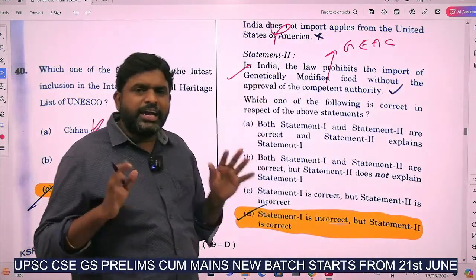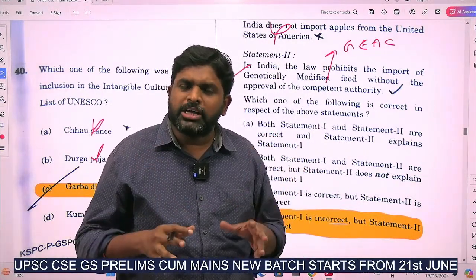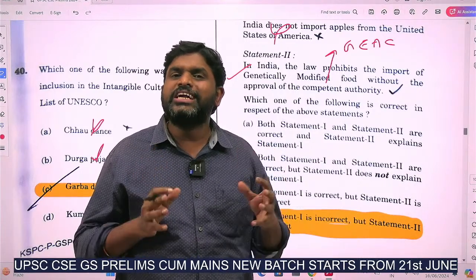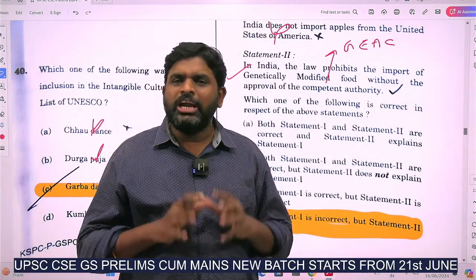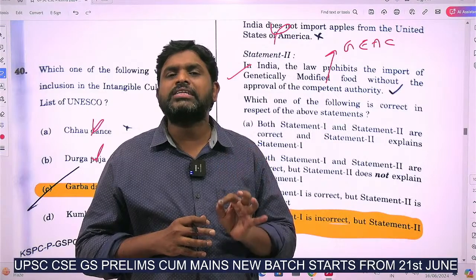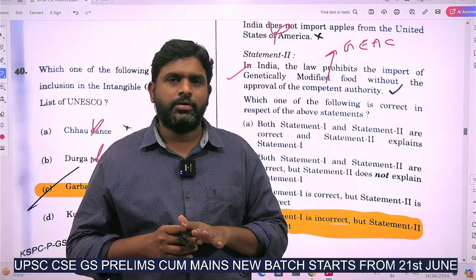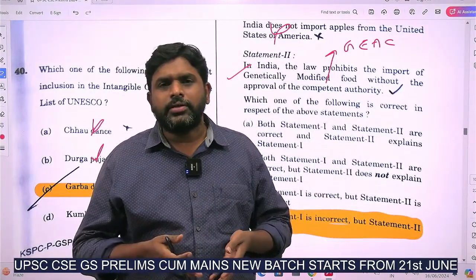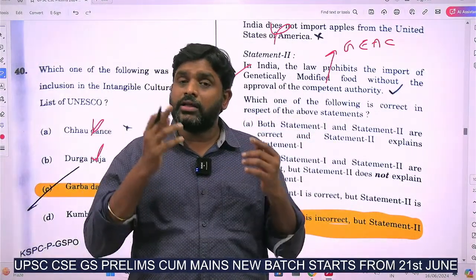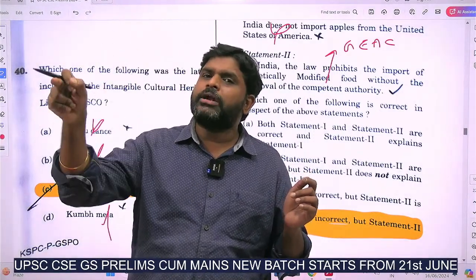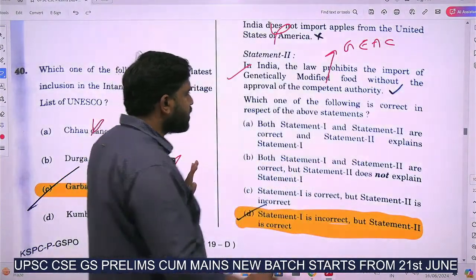That is yes. In India, we did not give permission for food grains, we didn't give permission for food products, we didn't give permission for grains which are genetically modified crops. We gave permission only for genetically modified cotton, a non-food crop. Here, obviously we are not allowing genetically modified apples. India is importing, we are buying from United States of America, but when we come to know that that particular apple is a genetically modified organism crop, we are not going to take it. Next.